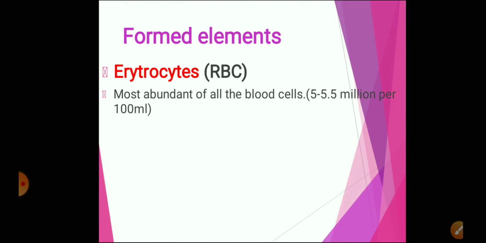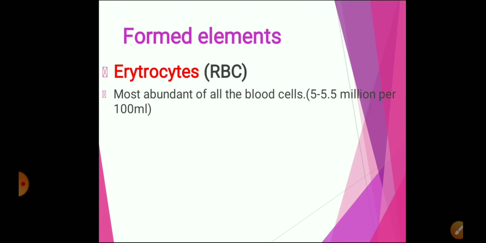Now let's see the formed elements. Before that, the nutrients which are found in plasma are glucose, amino acids and fats. And the gases which are found in plasma include oxygen and carbon dioxide. In addition to that, there will be traces of inorganic salts like sodium, calcium, magnesium and bicarbonate. The remaining 45% of the blood is made up of formed elements. Now, which are the formed elements? First one, erythrocytes. Second one, leukocytes. And the third one, platelets.